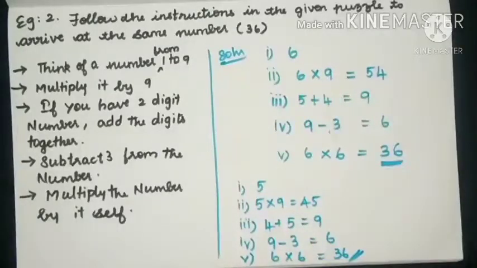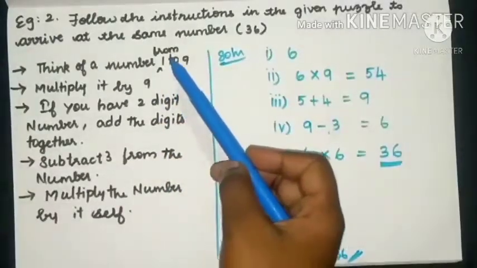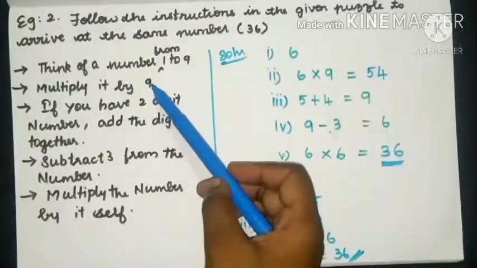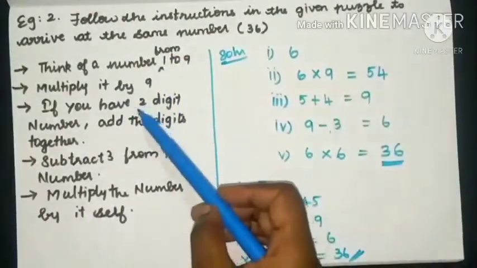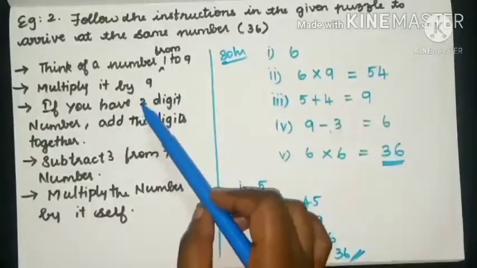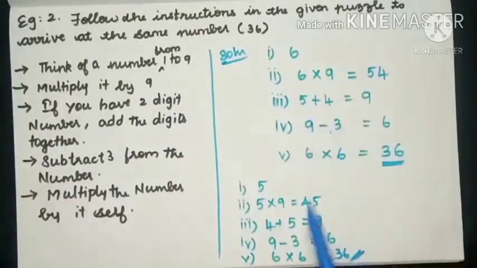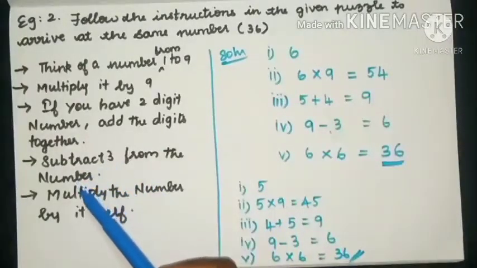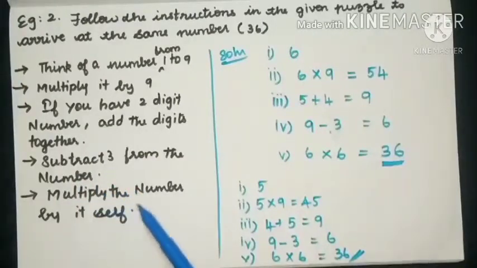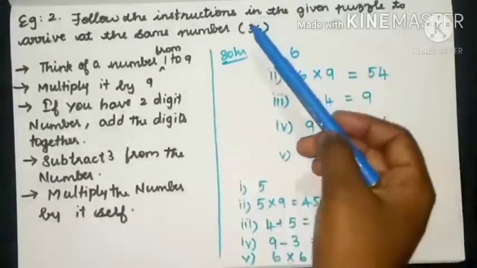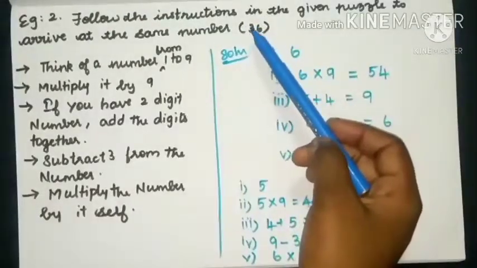Students, now you all understood. First you have to think of a number from 1 to 9. Then you have to multiply it with 9. Then if you have any 2-digit number, you have to add the digits. That is, 54 means you add 5 plus 4, and 45 means you add 4 plus 5. After that you have to subtract 3 from the number. Then you have to multiply the number by itself. Afterwards you will get the final answer as 36.